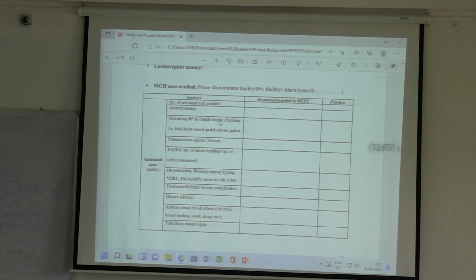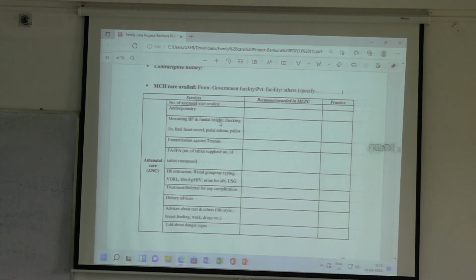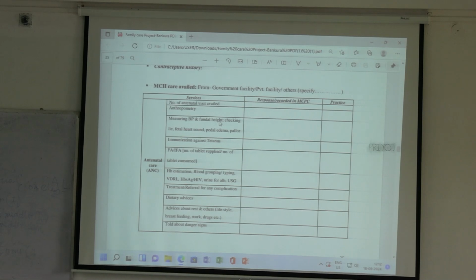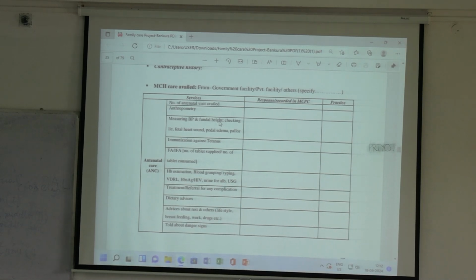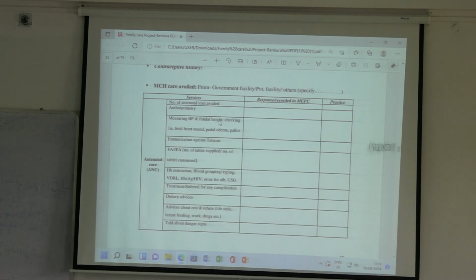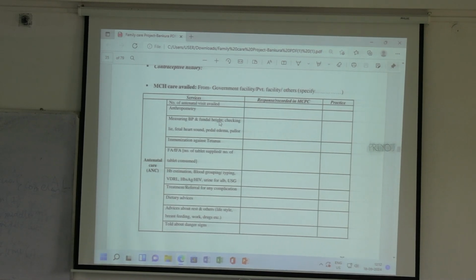Then fetal heart sound. Fetal heart sound we cannot actually measure like that without the use of a Doppler. But if you can hear anything by placing a stethoscope, then fetal heart sound is present. Maybe you cannot measure it, but you can write whether it is present or absent.